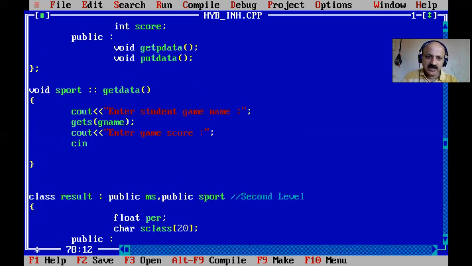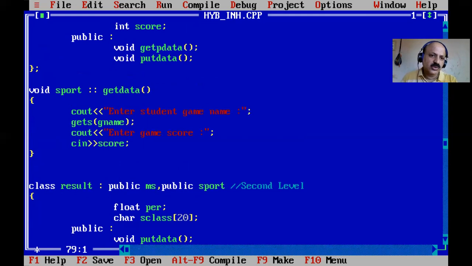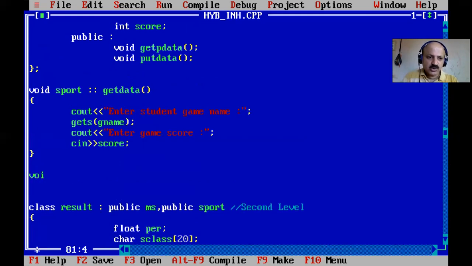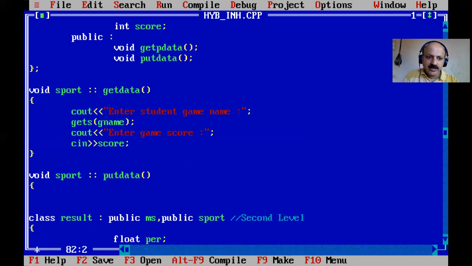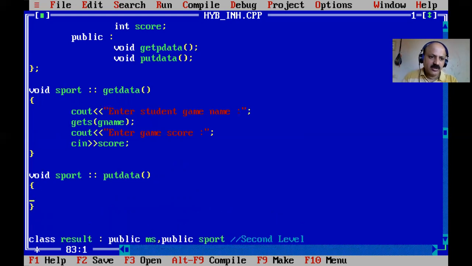So cin, and then we scan score. Okay, so that is complete, and also we can print that score. So Sports, then scope resolution and put data. Then we print with only one cout.